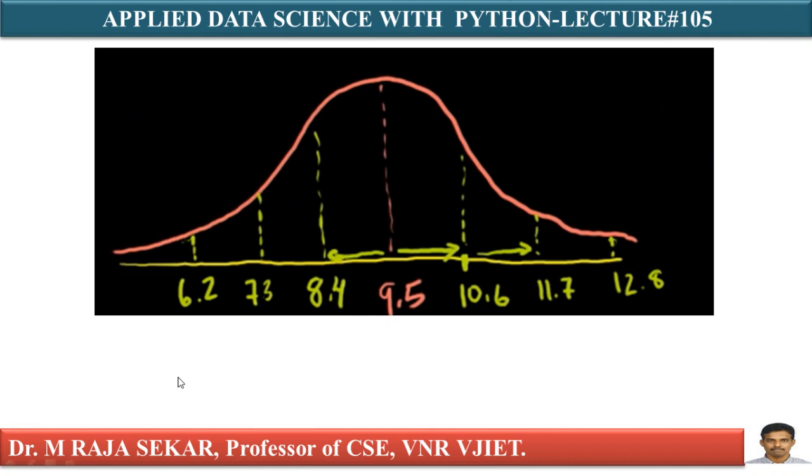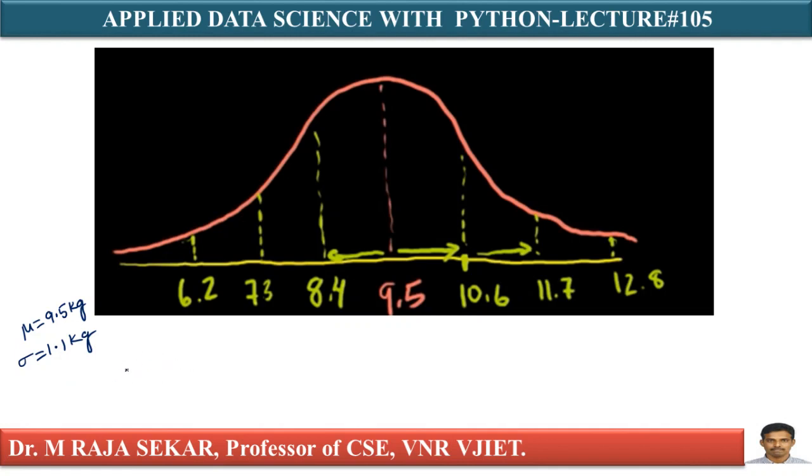Now we will try to apply this to our problem. Our problem says mu equal to, what is our mu value? 9.5 kgs mean weight, and sigma equal to 1.1. This is given in the question.